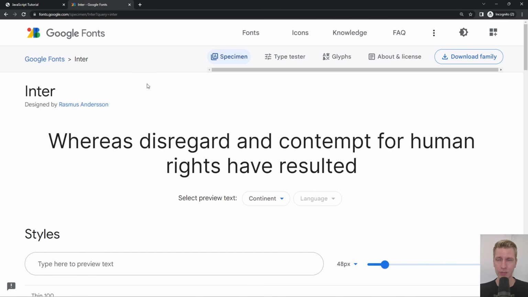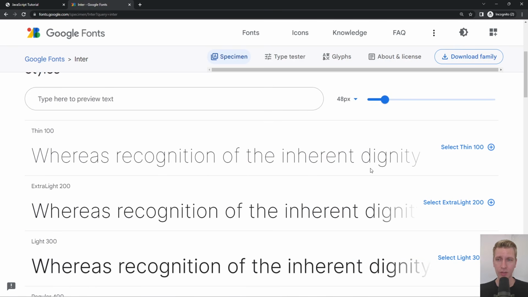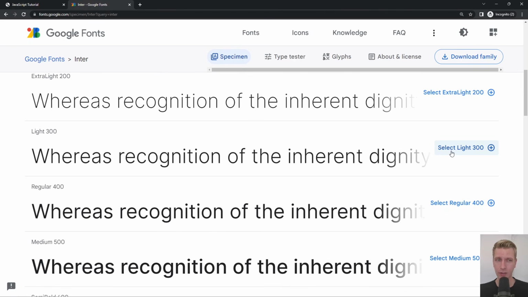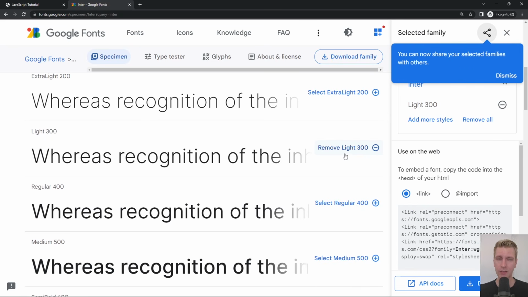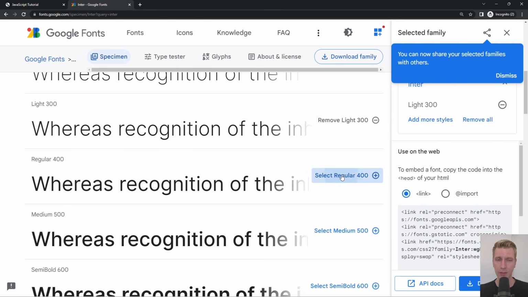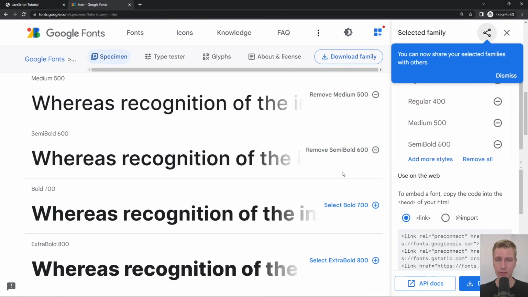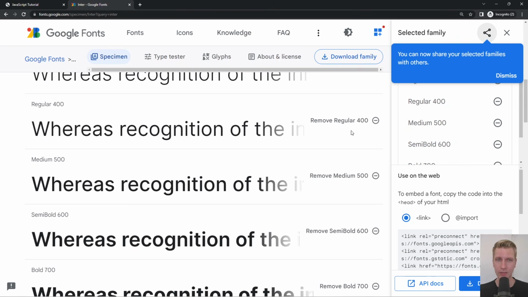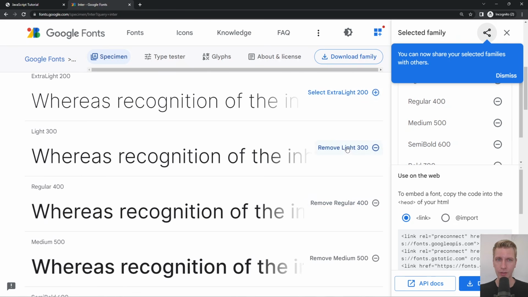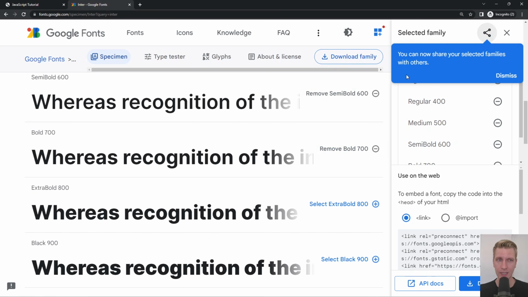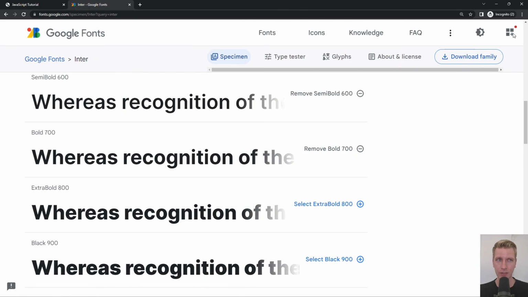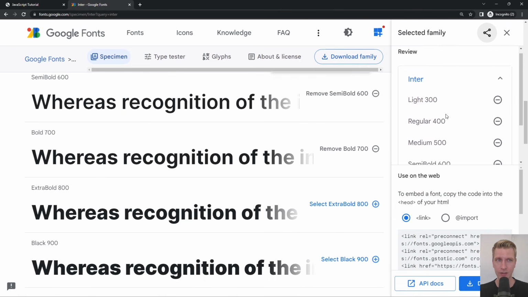Now the way this works is you click on Inter, and then you have to pick the weights of the font, because you don't get all the weights by default. Often you don't want to use all the weights, so you'd just be unnecessarily adding bytes to your page. So here, let's say we want all the weights from 300 to 700. And then they give you this sidebar here. If you don't see the sidebar, you have to click on this icon here.